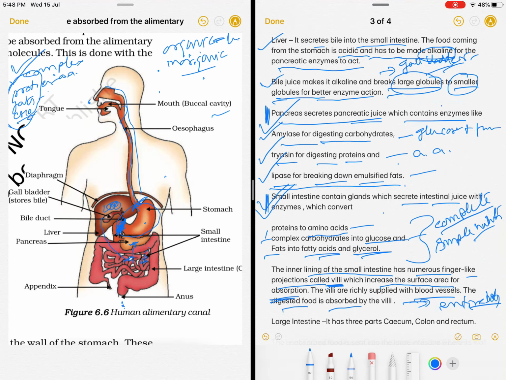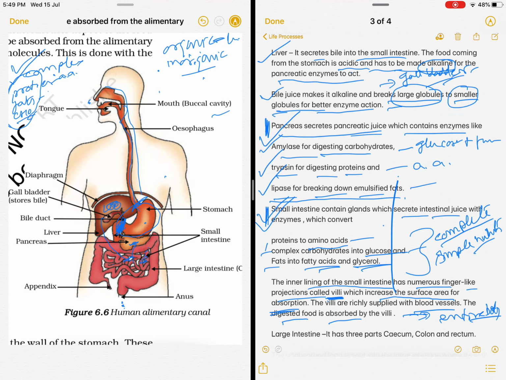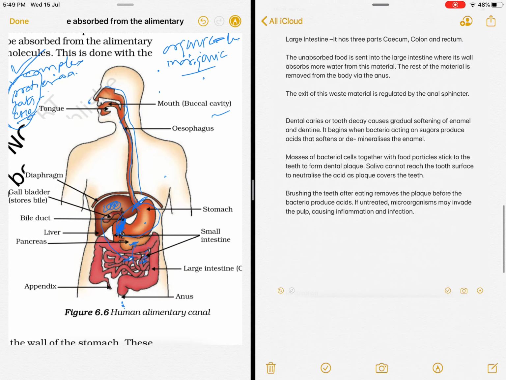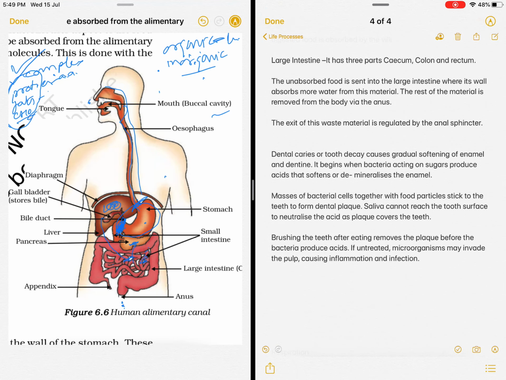But the story does not end here because it has to move further. There is still quite a lot of material inside the intestine, so it has to be moved out also. So after the small intestine, the food enters into the large intestine. What is this appendix? This appendix is a rudimentary organ. We don't require it. We had it as a non-functional part of the intestine.